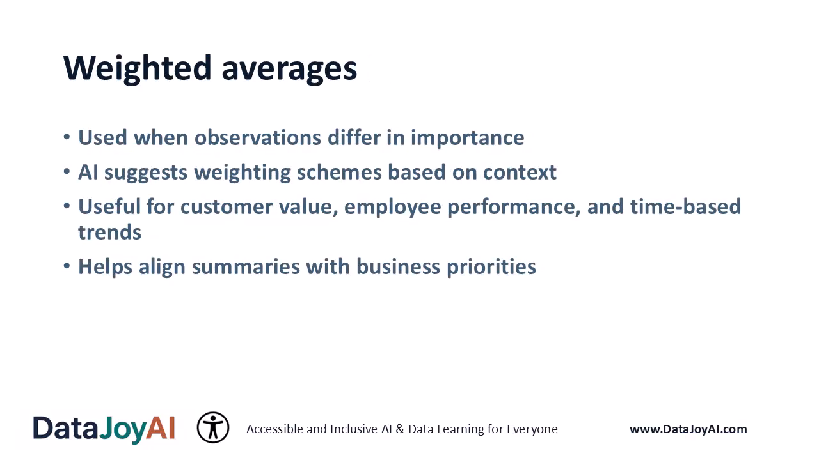Weighted averages. Weighted averages matter when some observations are more important than others. AI tools can suggest weighting schemes based on context, like weighting customer satisfaction by spending level or weighting employee performance by experience. This helps ensure your summaries reflect what matters most to the business.